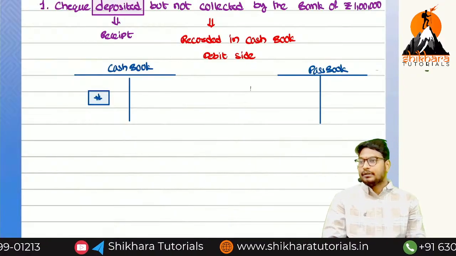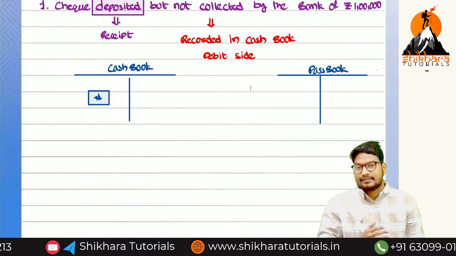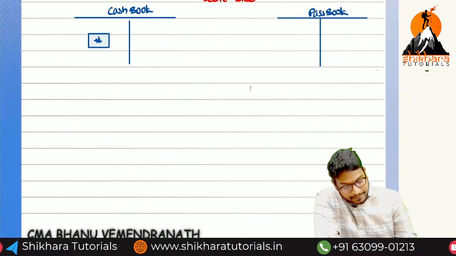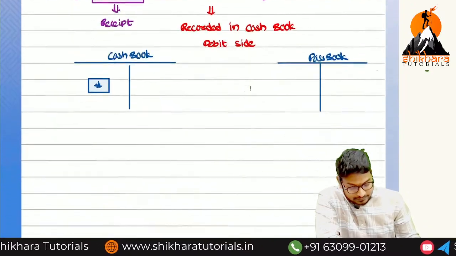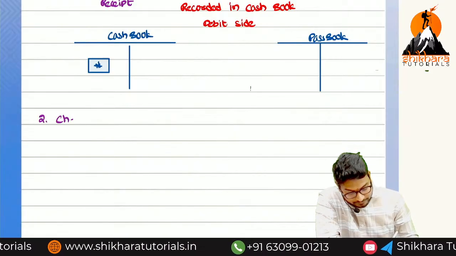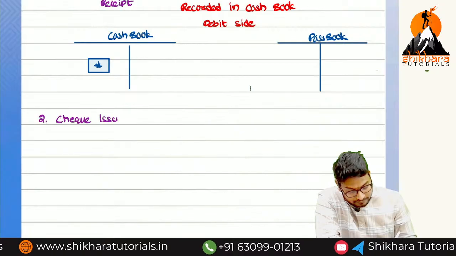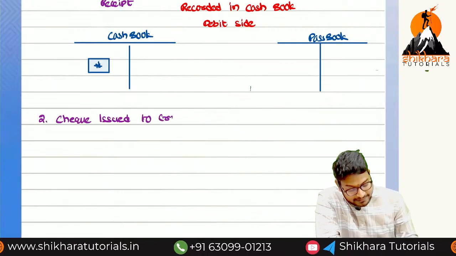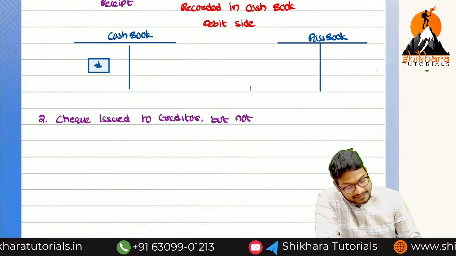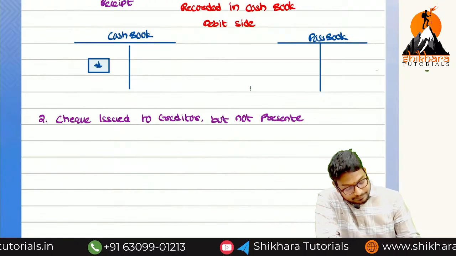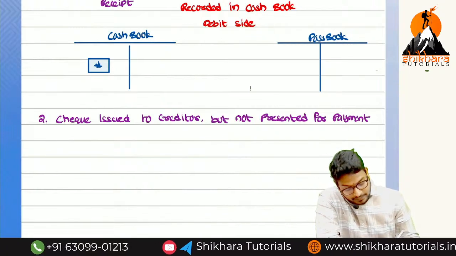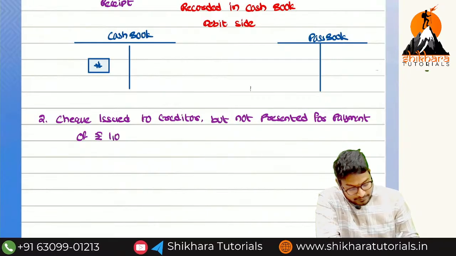So we completed the first one. Now we can write that method at last, after discussing 15 transactions like that. So next one. Check deposited is completed, so you can take check issued. Check issued to creditor, but not presented for payment of rupees 1 lakh.